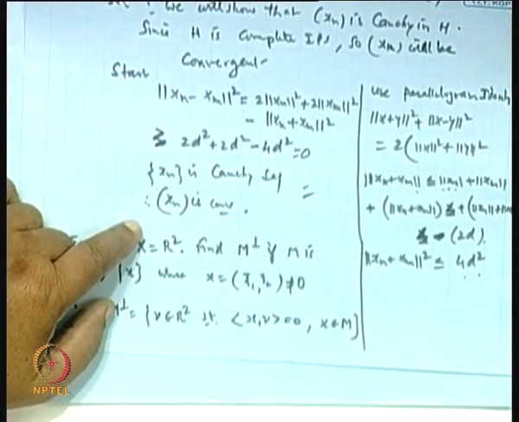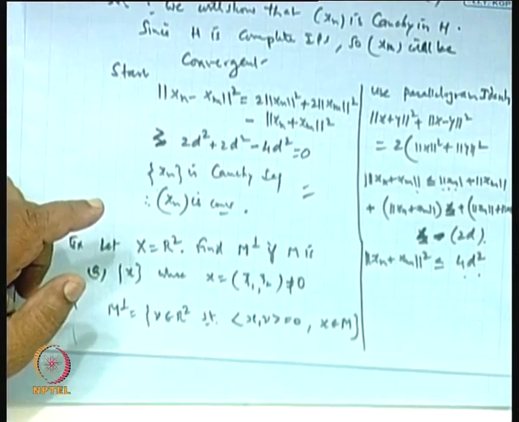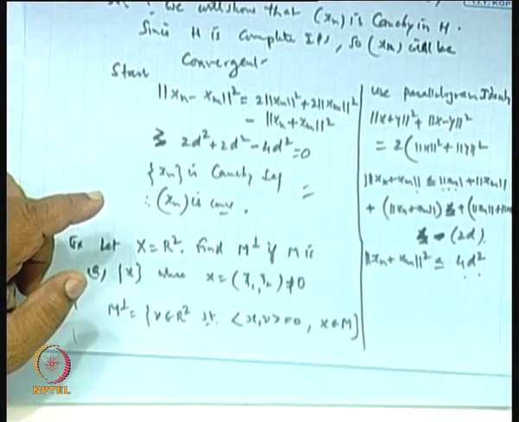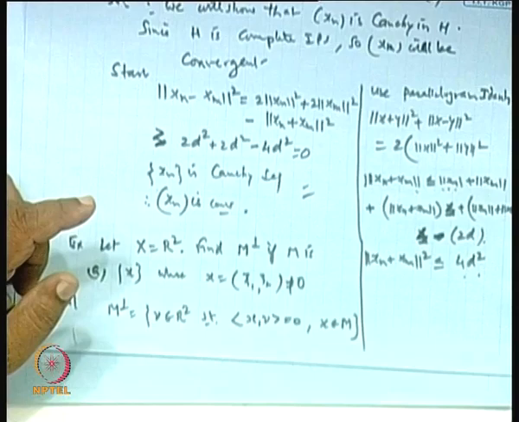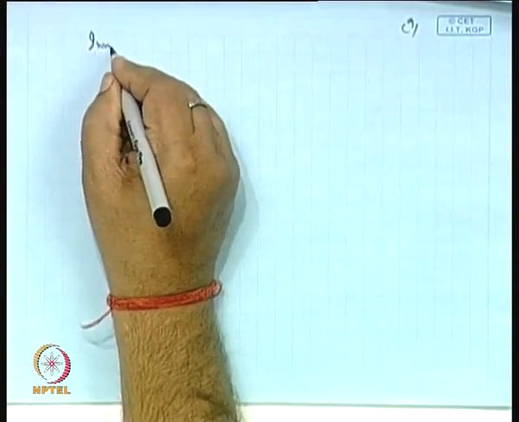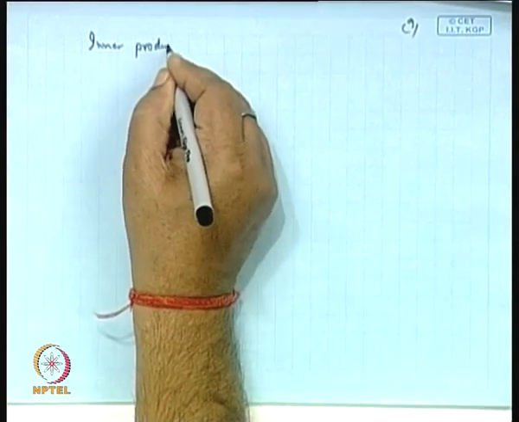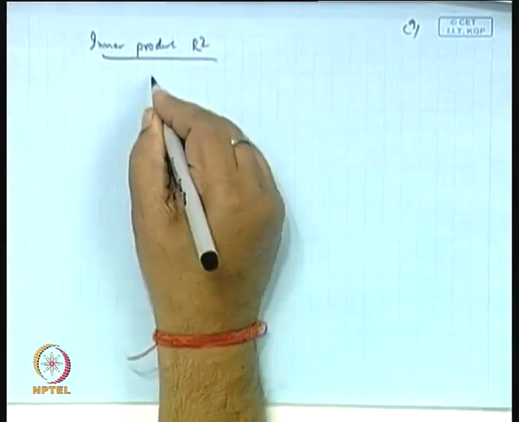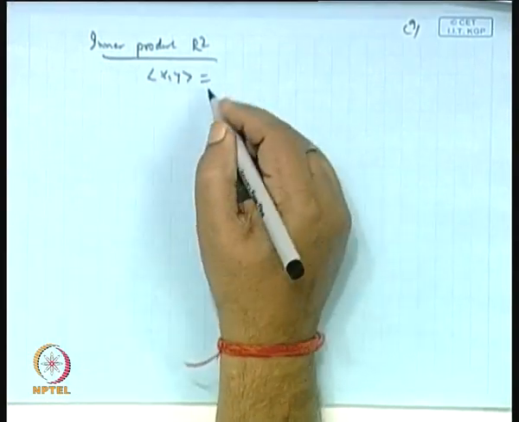So, what is the inner product in R 2? The inner product in R 2 of x and y is equal to what?